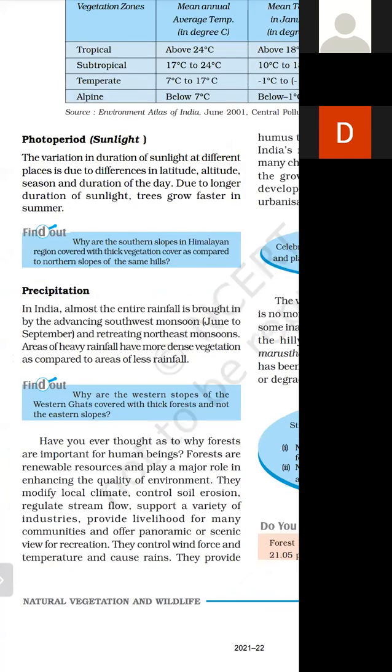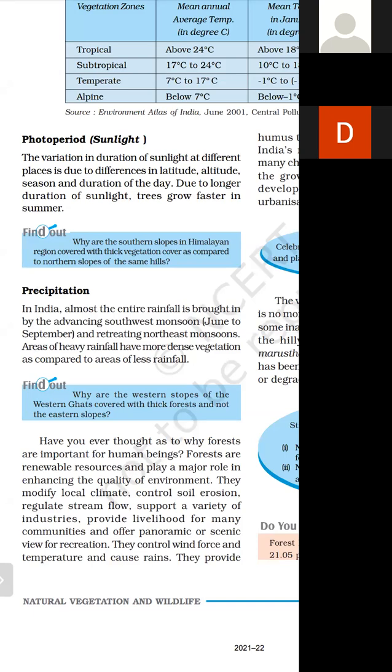Southern means दक्षिण हिस्सा, दक्षिण भाग, हिमालयस का कहां पे, साउथ के करीब। The southern slopes of the Himalayas are covered with thicker vegetation, and the northern slopes due to the more availability of sunlight. नॉर्थ एरिया जो होता है यहाँ पे ज्यादा गर्मी होती है। पंजाब, हरियाणा, उत्तर प्रदेश यहाँ के जो ग्रोथ है वेजिटेशन का, it is much more than the southern part of it, because in the south sunlight is much decreasing in nature.